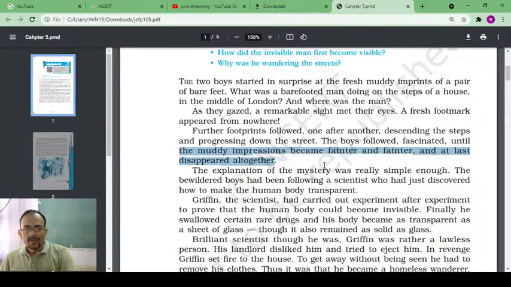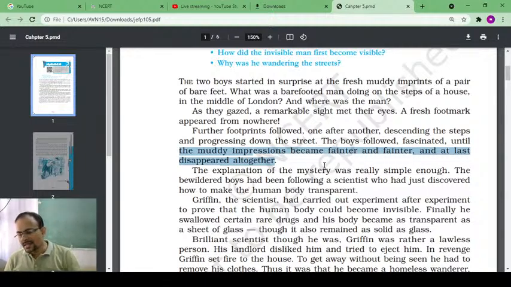And at a certain point, the footprints became fainter and fainter, and at last there were no footprints altogether. It means the man has sort of disappeared somewhere. After going a certain distance, the man has disappeared suddenly. Can you imagine how scary this scene is? You can see the footprints, but not the person who is creating the footprints. So the two boys were after these footprints, and after some distance, these footprints disappeared. It means the man just disappeared, so his footprints also disappeared.